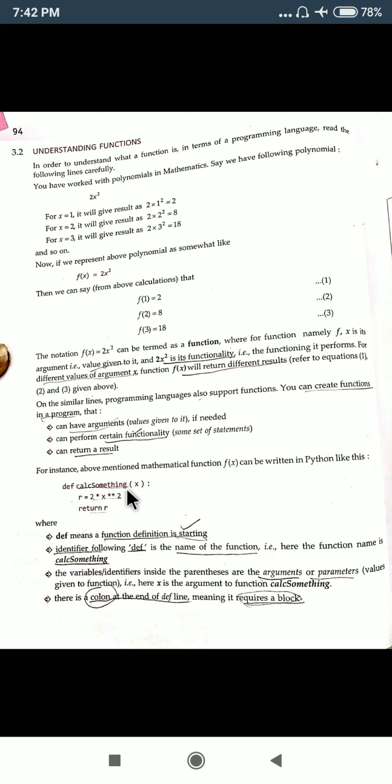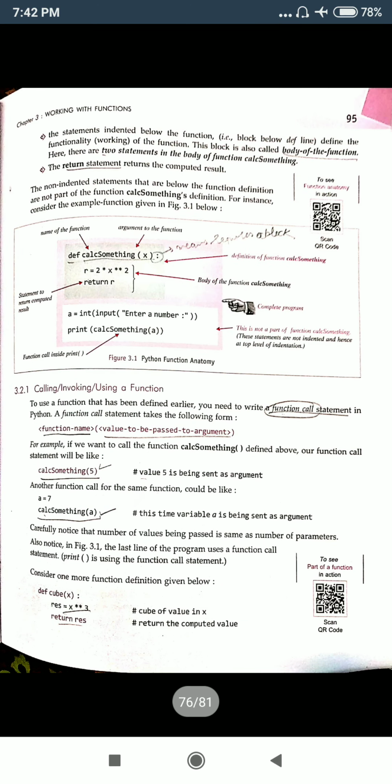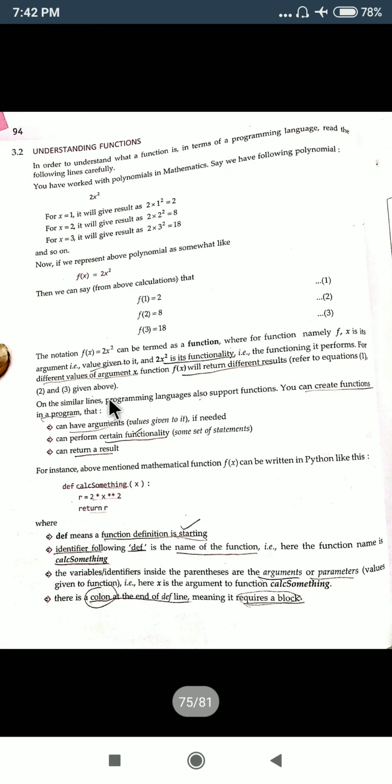Then the return statement is written to return the result that has been computed inside this function. So whatever result has been computed in variable r will be returned using this return statement. Return is a statement. So return r will return the value that has been computed here to the function itself.